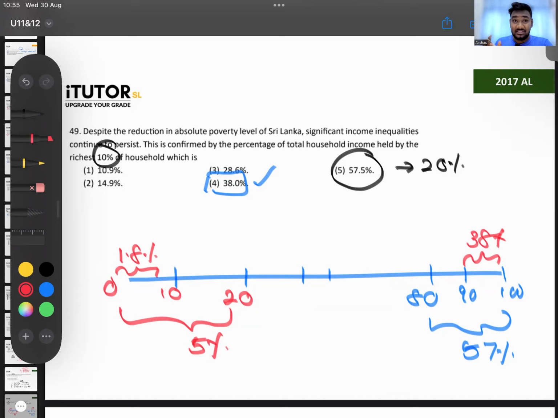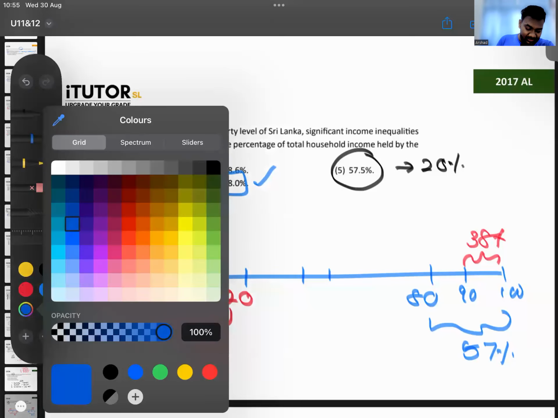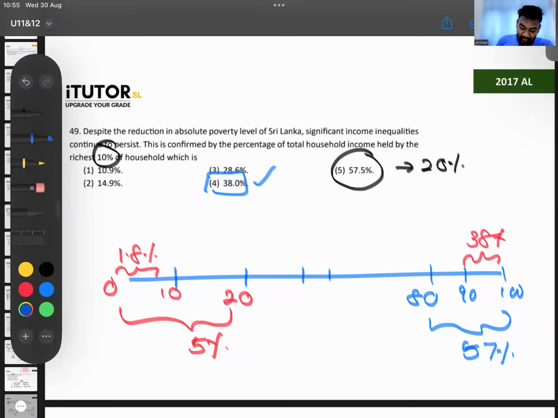Then if you take 10%, the richest 10% is getting 38. Poorest 10% is getting only 1.8. Right? So the balance is the middle, right? 5 and 57, you add, what is the difference?